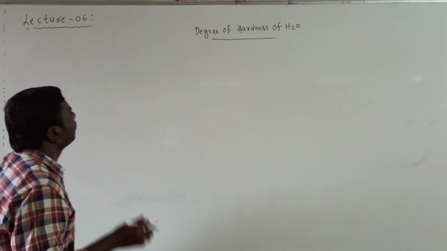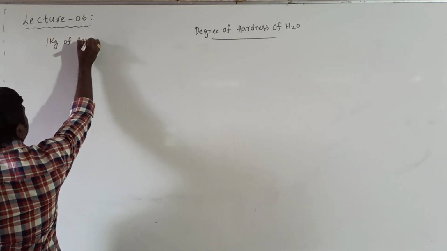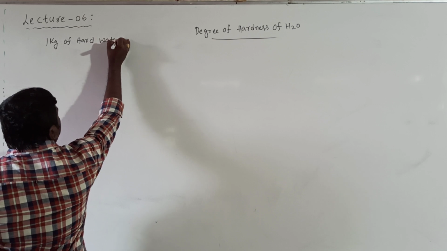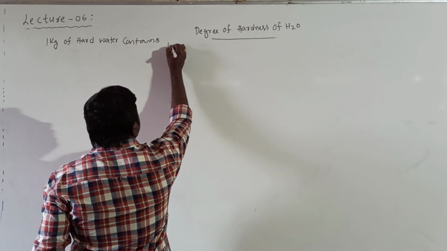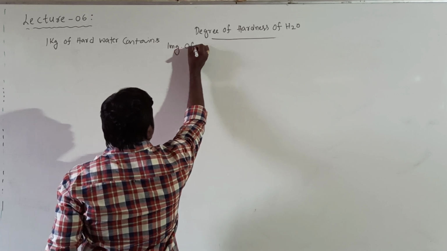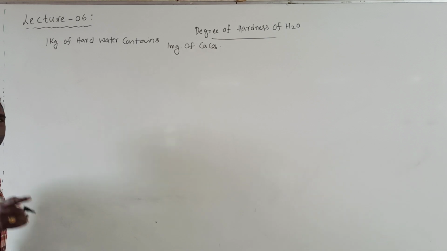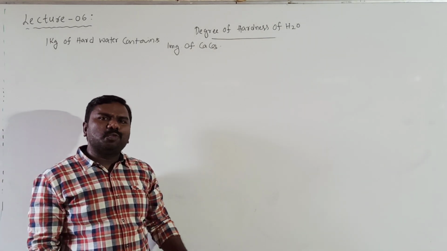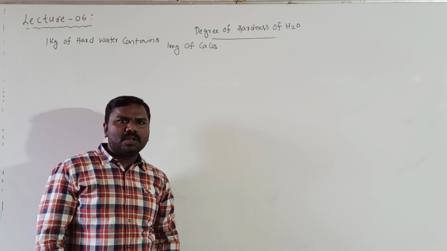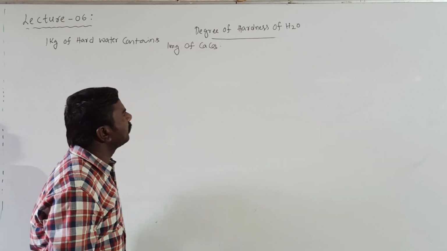Now, first, 1 kg of hard water contains 1 milligram of CaCO3. The meaning is 1 milligram present in 1 kg of water. 1 milligram per 1 kg of water.